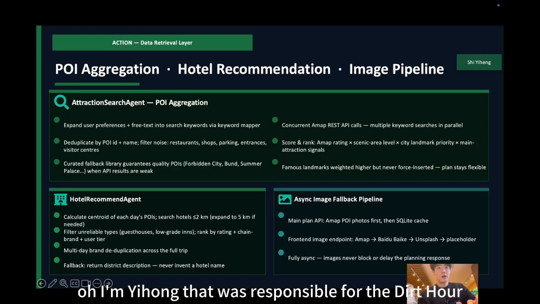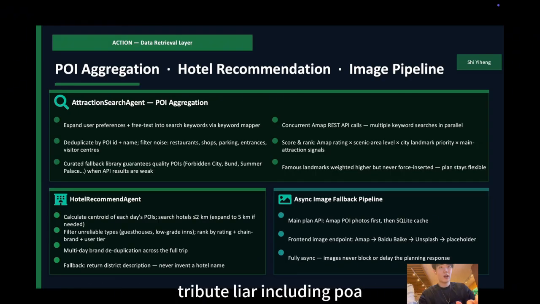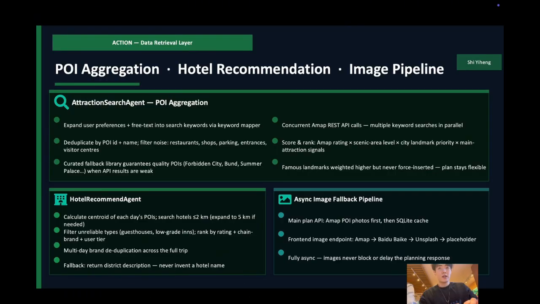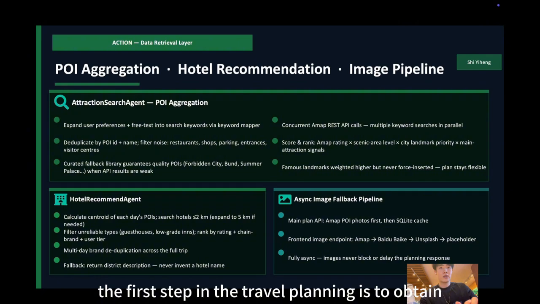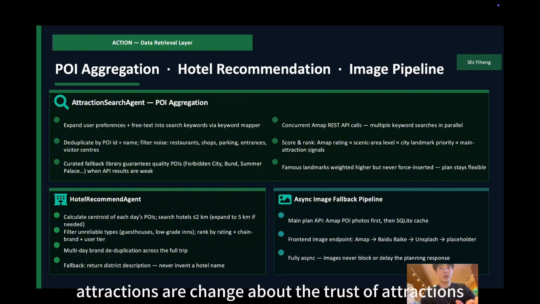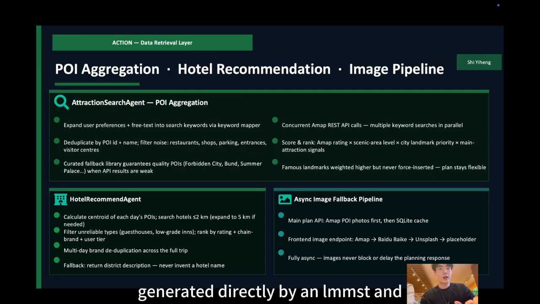Hello, I'm Yiheng. I was responsible for the data retrieval layer, including POI aggregation, AMAP REST API integration, hotel recommendation, and the image fallback pipeline. The first step in travel planning is to obtain reliable real-world places. The attraction search agent doesn't trust attractions generated directly by the LLM.